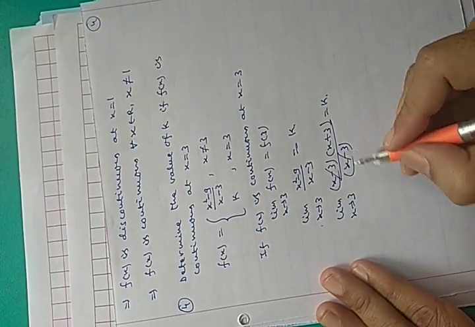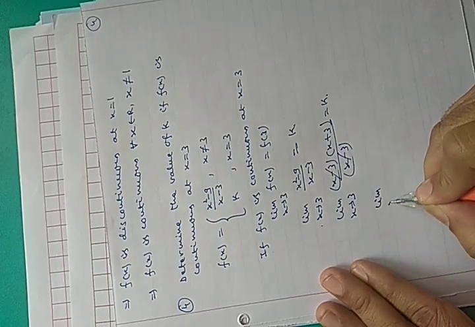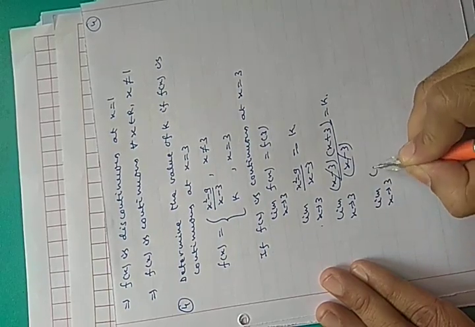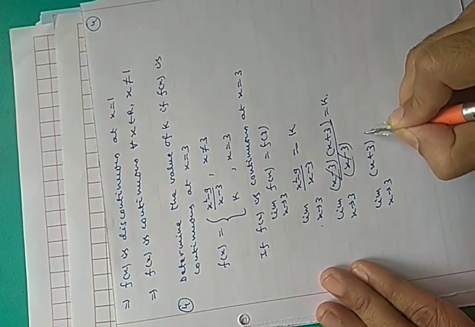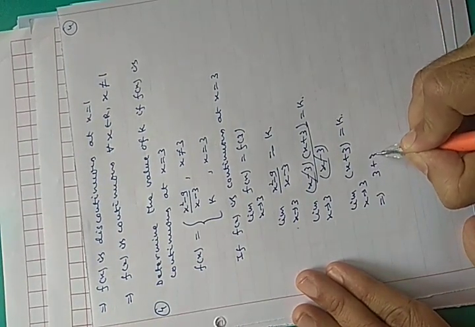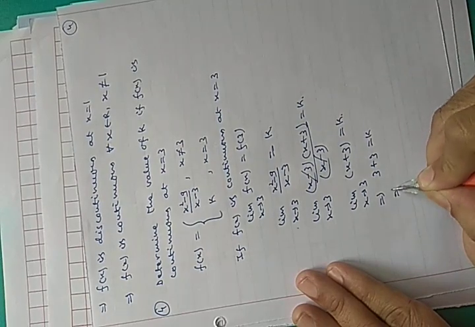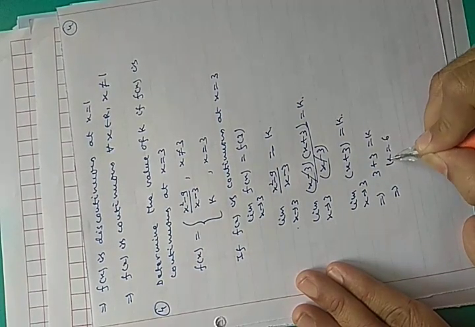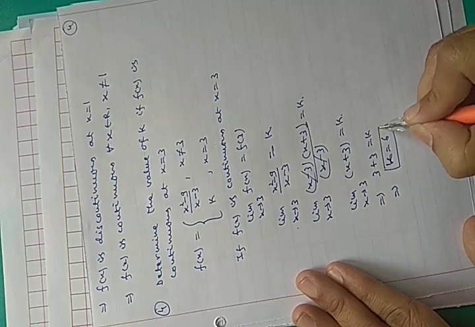So limit x approaches to 3, x plus 3 equals to k. So this implies 3 plus 3 equals to k. This implies k equals to 6. So this will be the method.